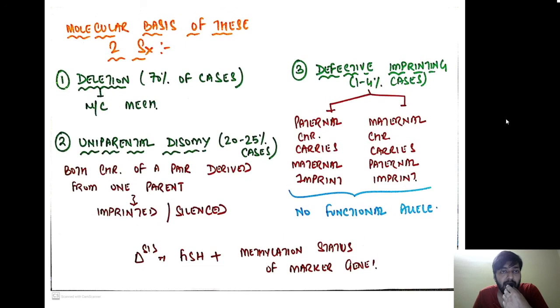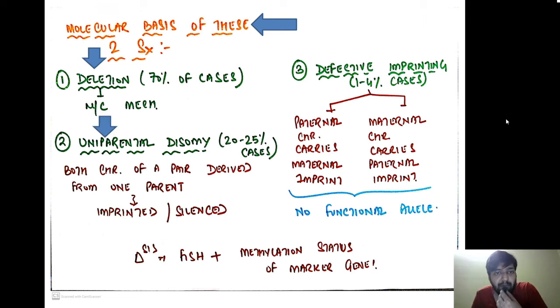Now we are going to see, if the question comes, what is the molecular basis of these two syndromes, or the molecular basis of genomic imprinting. So we have seen that most commonly there is a deletion, either paternal deletion or maternal deletion. In 70% of the cases it is because of deletion. So this becomes the most common mechanism.